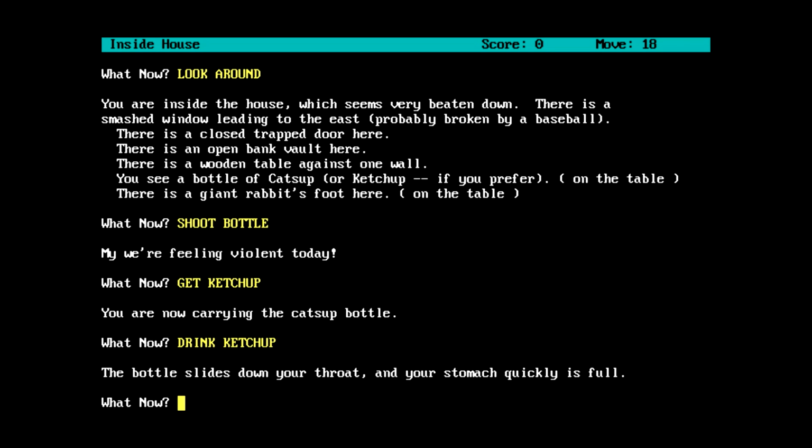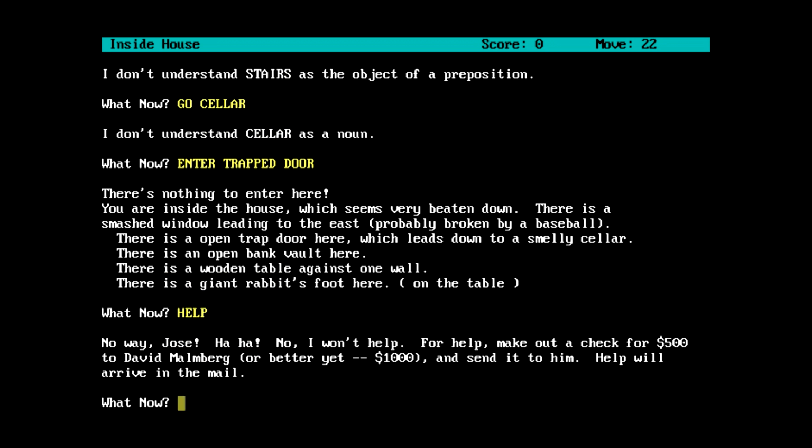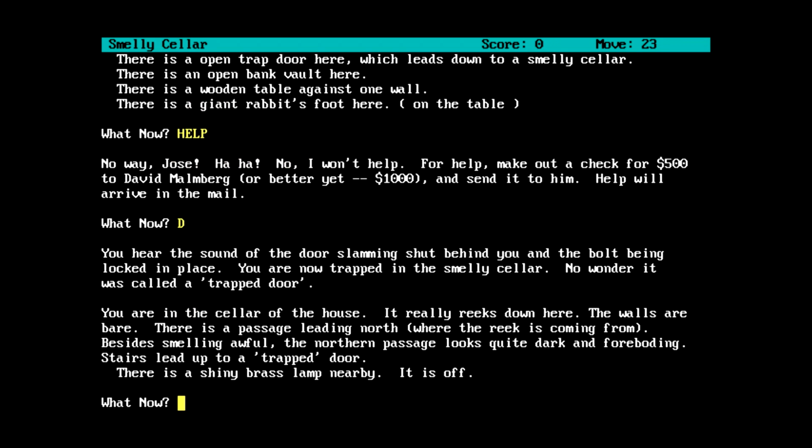There's something really weird going on with this game. Okay, how do I actually go down these stairs into the cellar? Do I have to enter the trap door again? Or trapped door, as it were? Okay. Besides smelling awful, a northern passage that looks quite dark and foreboding, stairs lead up to a trapped door. Shiny brass lamp nearby, it is off.